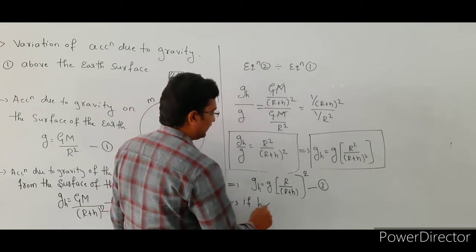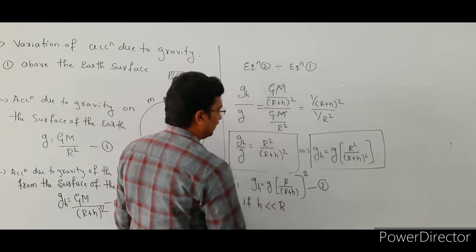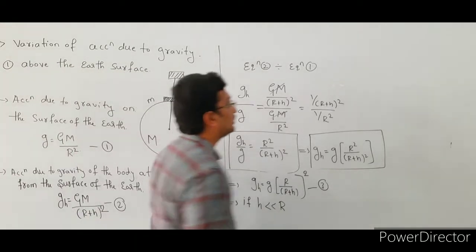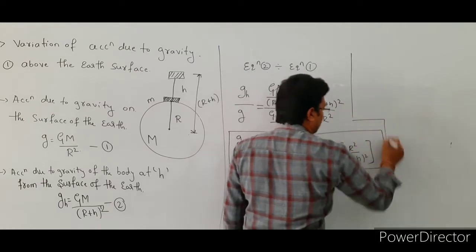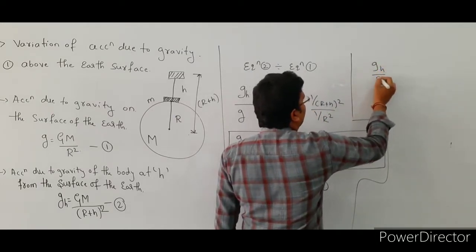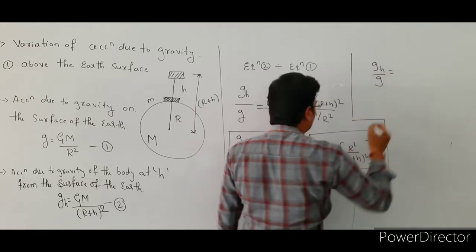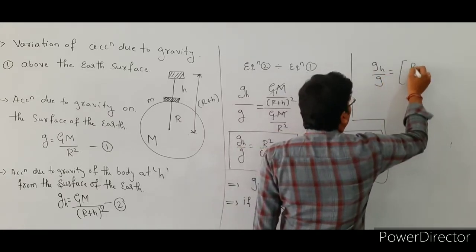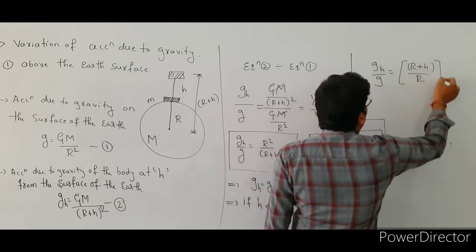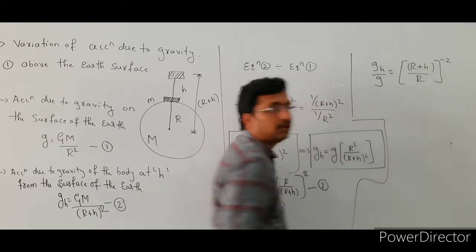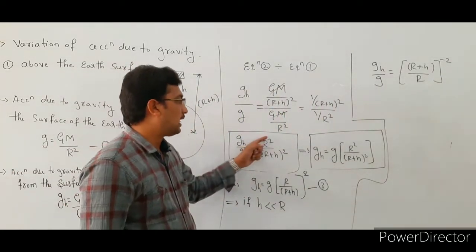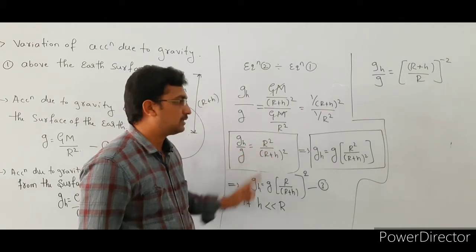Okay, the next condition: if h is very small compared to the radius of the earth. Then g suffix h divided by g is equal to (r plus h) divided by r to the power minus 2, right? See here, in this case, g suffix h by g is equal to r square divided by (r plus h) whole square.